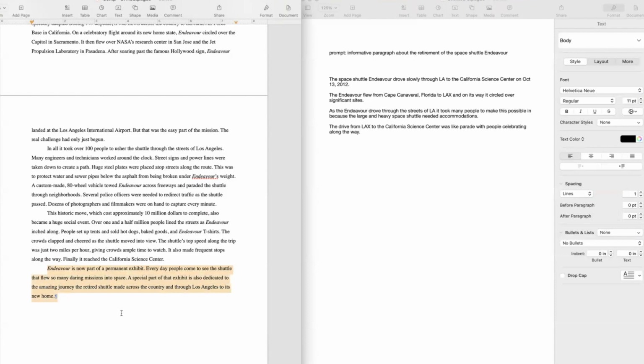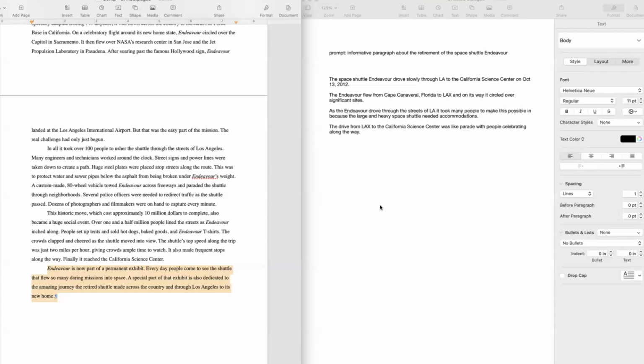Endeavour is now part of a permanent exhibit. Every day, people come to see the shuttle that flew so many daring missions into space. A special part of that exhibit is also dedicated to the amazing journey the retired shuttle made across the country and through Los Angeles to its new home.